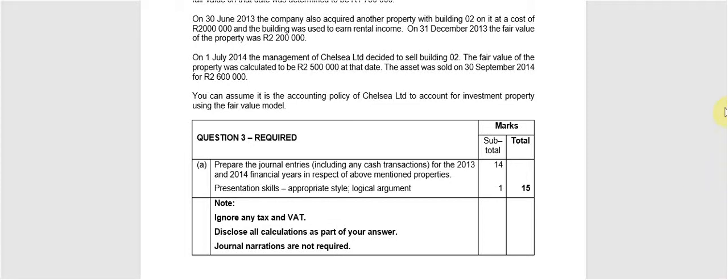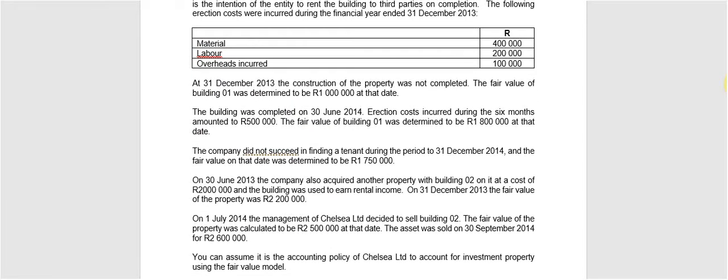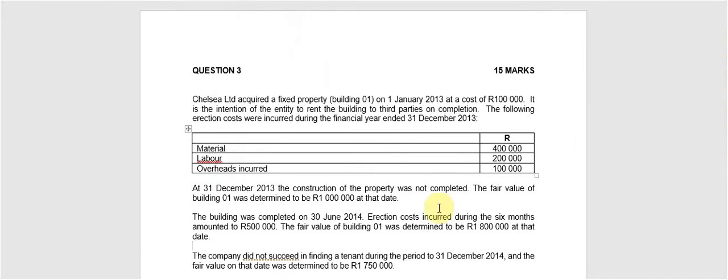All right, wonderful. I think we should start then with 2013 and do Building 01 first.